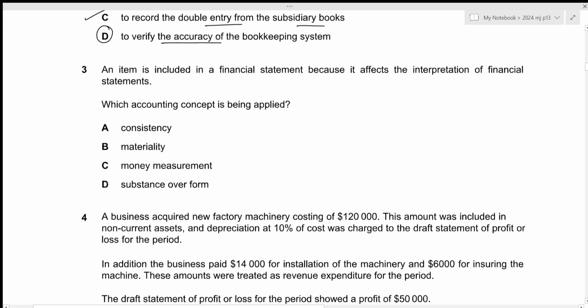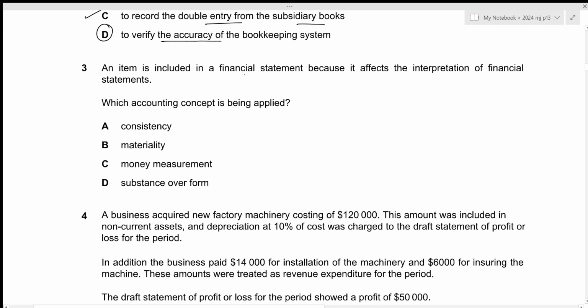Let's move towards the third one. An item is included in a financial statement because it affects the interpretation of financial statements. Which accounting concept is being applied? So the first option is consistency. It just means that we should apply the accounting policies consistently over the years, which is not what is being described in this question. So A is incorrect. The second one is materiality. It just means that every material piece of information should be presented within the financial statement. And in this case as well, we're talking about an item which is included in a financial statement because it affects the interpretation of financial statements. So the correct answer will be option B.